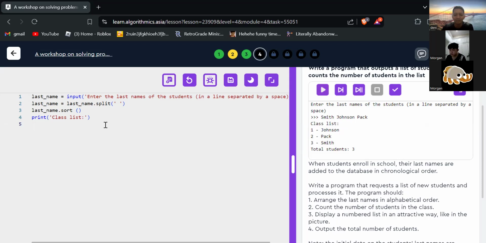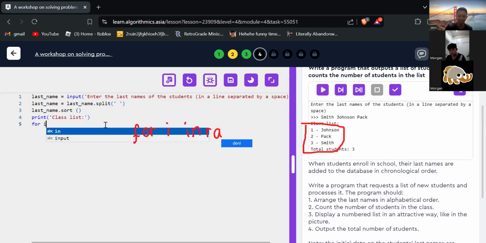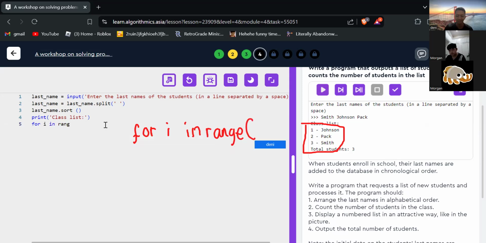We use looping, right? How to make it? For i in range, the length of last name.